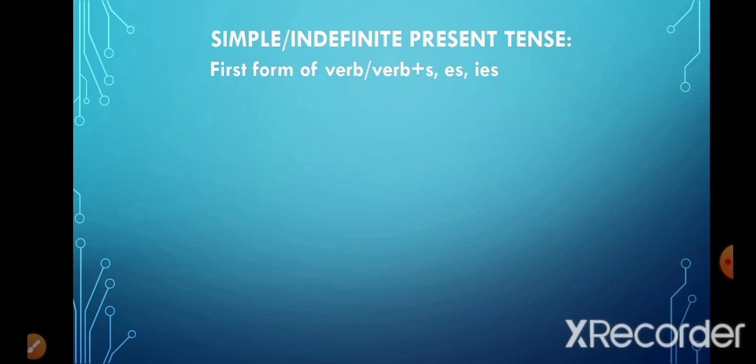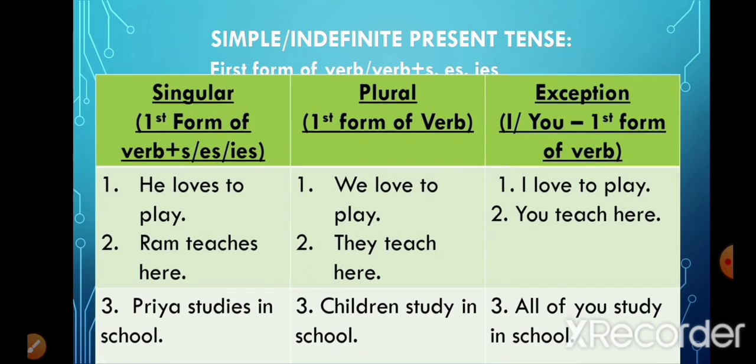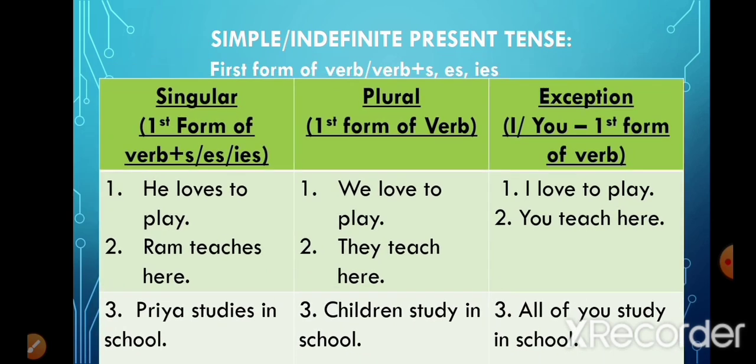And also the rule that applies to the simple present tense is that when the subject in the sentence is singular, now subject means the thing, person or whatever is being talked about in the sentence. Now if it is singular, then we use the singular form of verb.